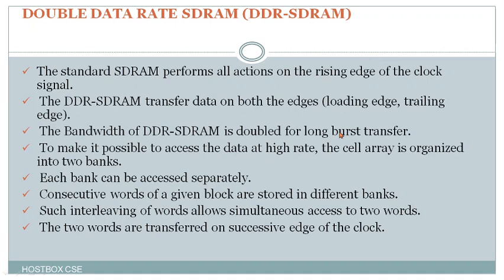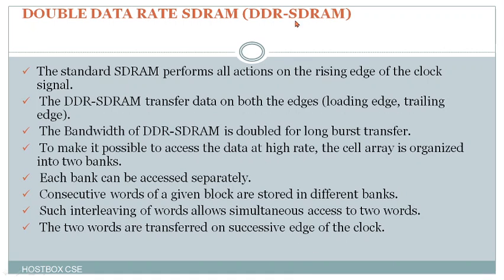So whenever the bandwidth is high, what happens? We can transfer data very fast within seconds. And also, to make it possible to access the data at a high rate, the cell array is organized in two banks, and each bank can be accessed separately. Consecutive words of a given block are stored in different banks, and such interleaving of words allows simultaneous access to the two words. And the two words are transferred on successive edges of the clock.